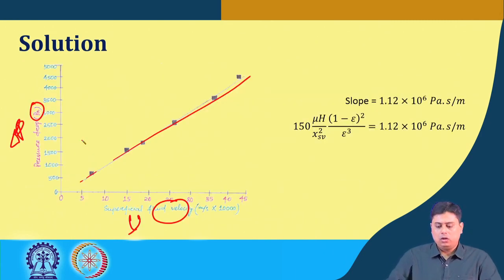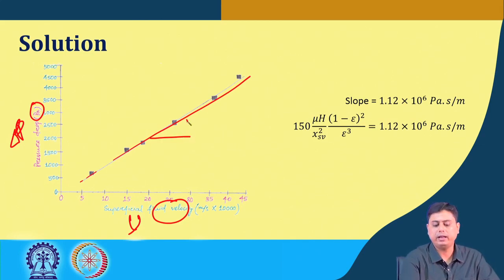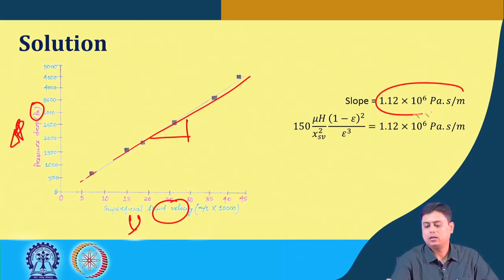This is the slope of the graph. Again, this graph is not to scale, but if you draw it with accuracy, you would find that the slope is this value, which is nothing but this parameter that we have shown earlier.